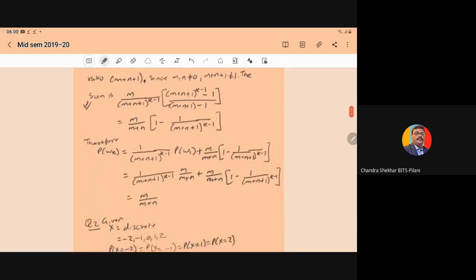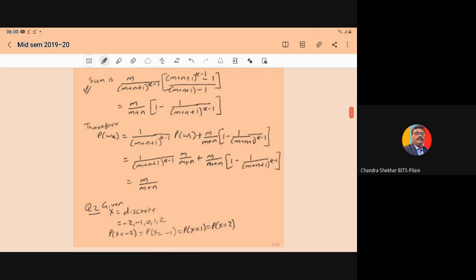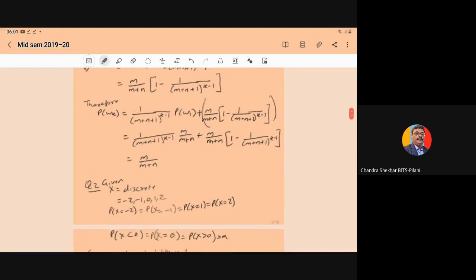So probability of Wk becomes 1 upon (m plus n plus 1) to the power k minus 1 into probability of W1 plus, now putting the required sum, m upon m plus n into 1 minus 1 upon (m plus n plus 1) to the power k minus 1. On solving, you will get m upon m plus n. So here we have the solution of the first question.